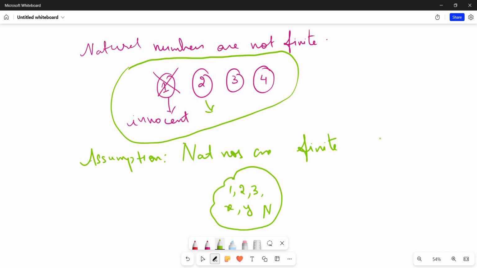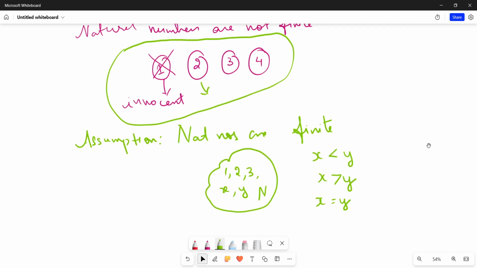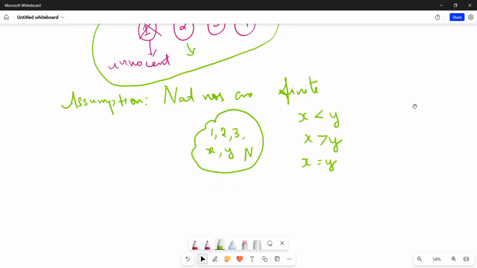So between x and y, any random number you pick up, either x is less than y or x is greater than y. In cases of x equal to y, we would only take one of them in this collection. Why so? We will have all distinct elements in this collection of finite sets. We will not have repetitive elements. We assumed that already.